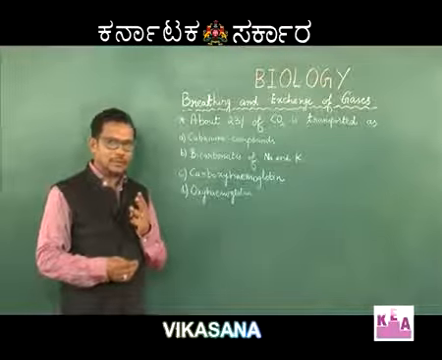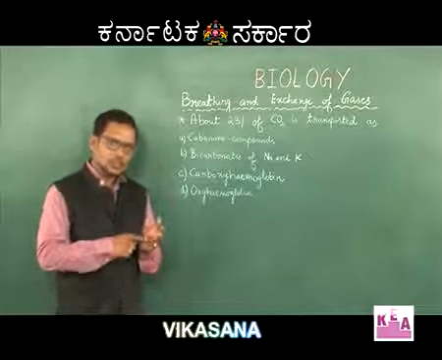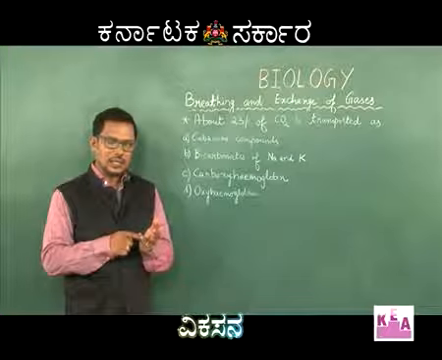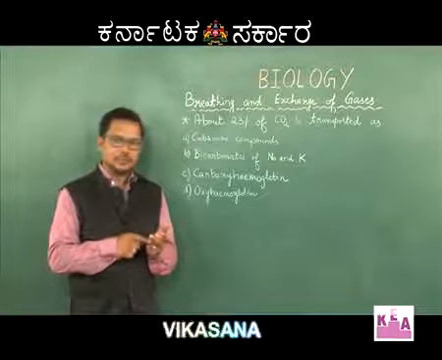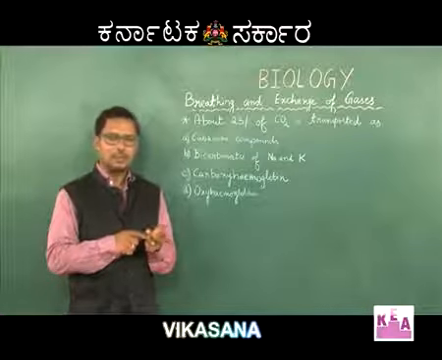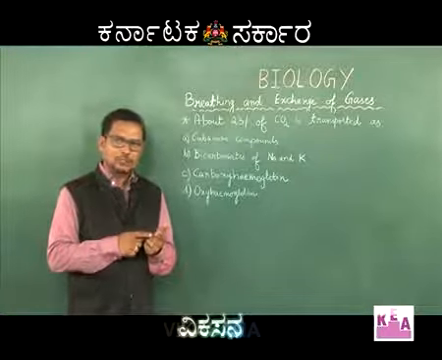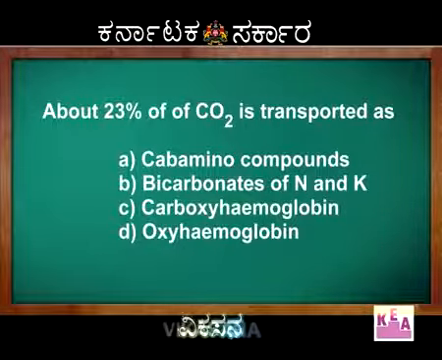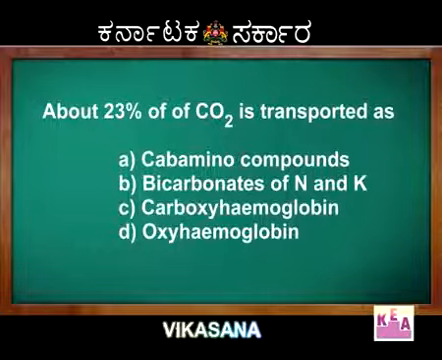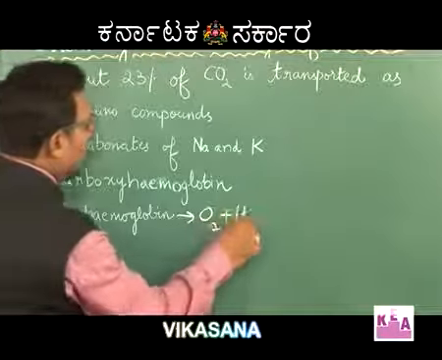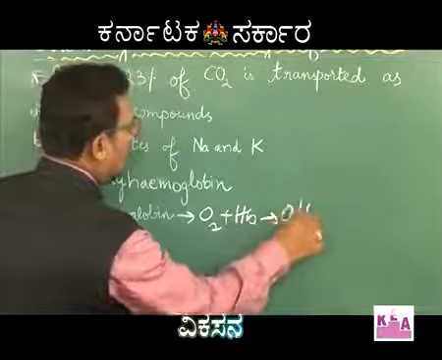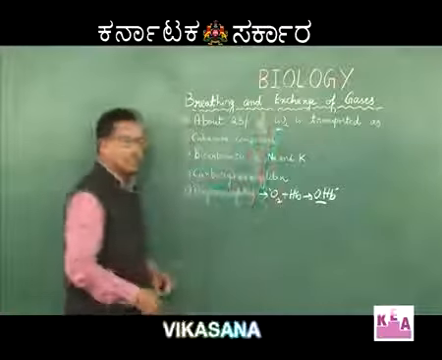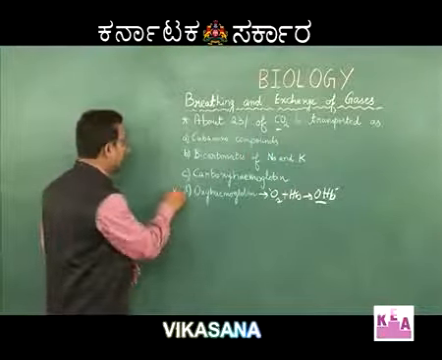It takes place in three ways. One is as physical solution, carbon dioxide combining with water of plasma. Second is carbon dioxide combines with hemoglobin to form carbaminohemoglobin, and third is bicarbonate of sodium and potassium. When you look into the options, option D, oxyhemoglobin, that is oxygen combining with hemoglobin to form oxyhemoglobin, is not related to transport of carbon dioxide. So, this option can be ruled out.